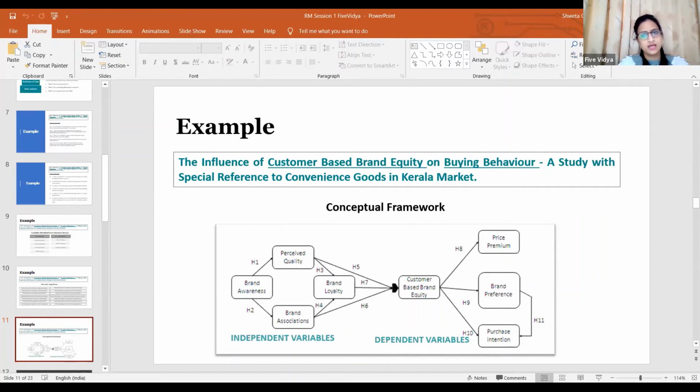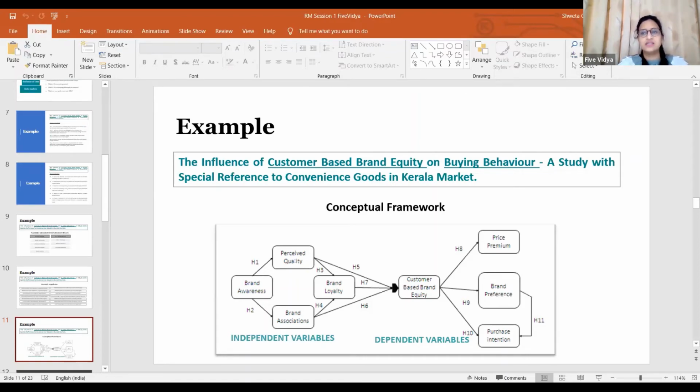You just need the objectives, and you are good to start. But things are a little different for a quantitative questionnaire. Once you want to design a quantitative questionnaire, you require a research objective, a hypothesis, and a conceptual framework.